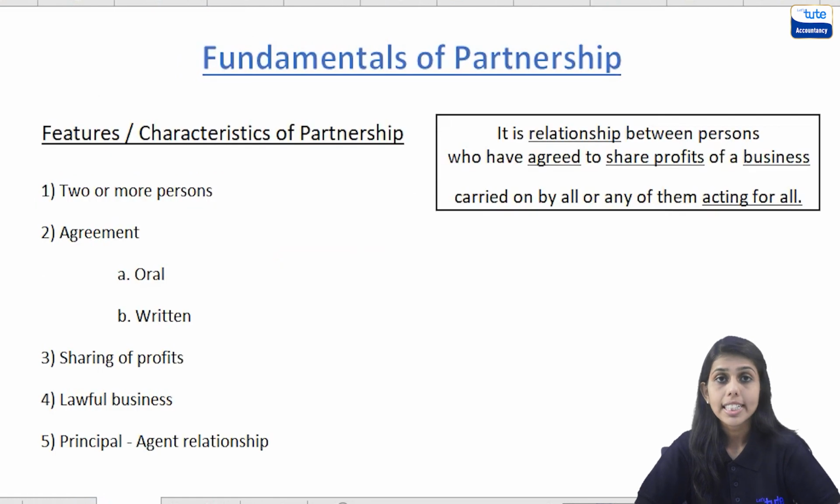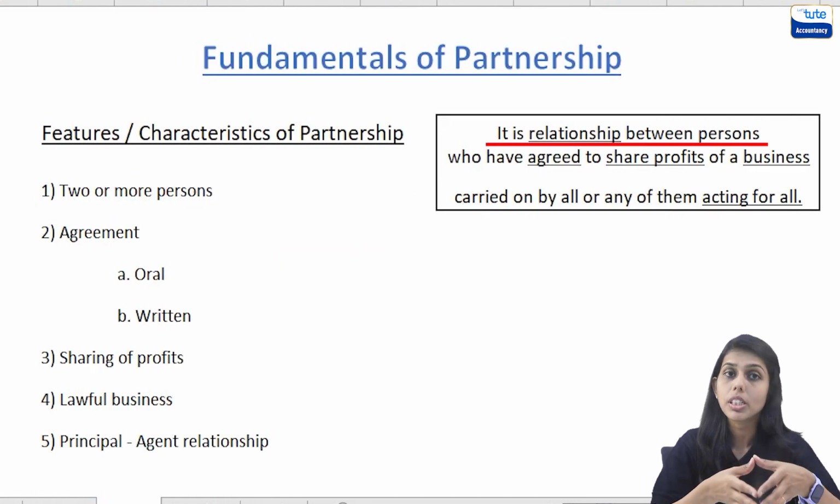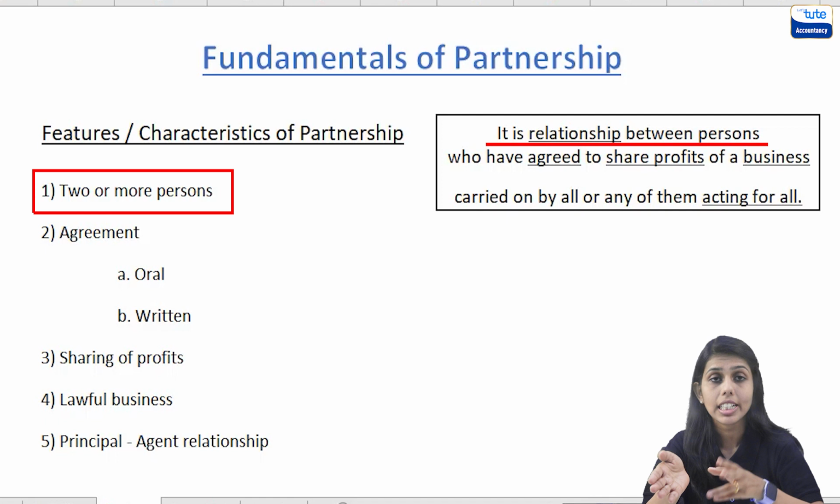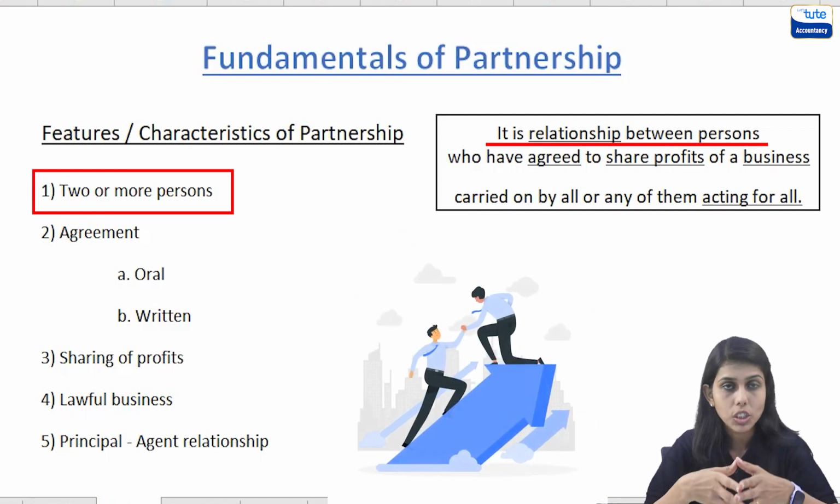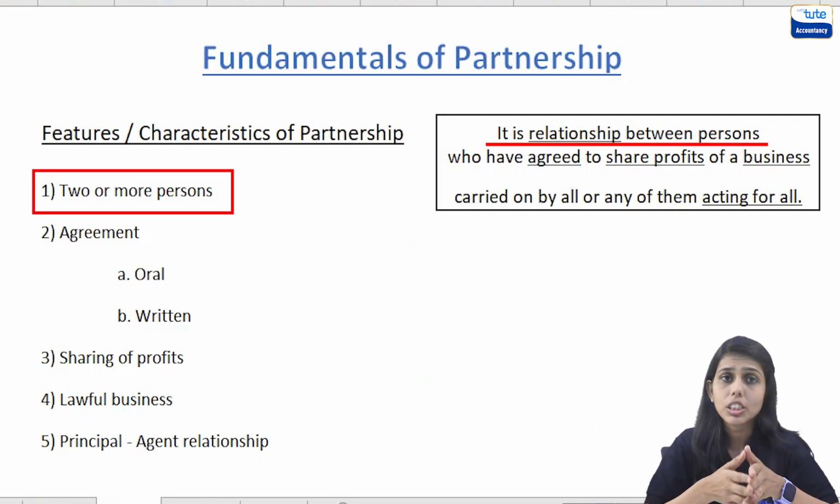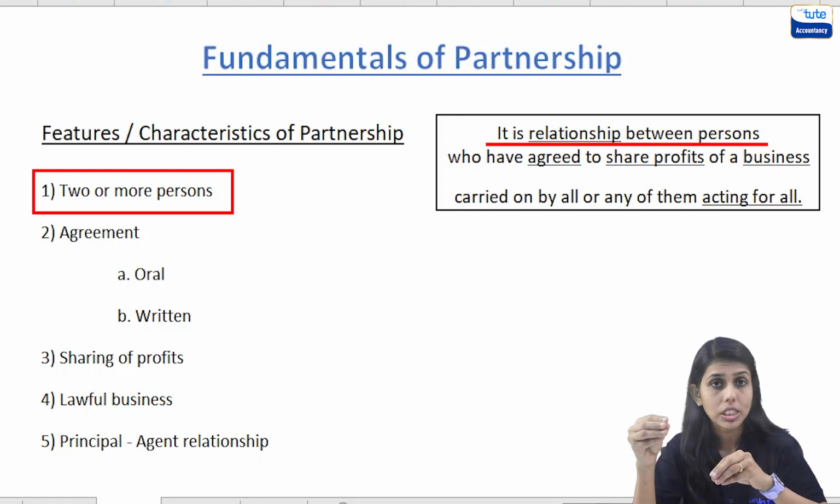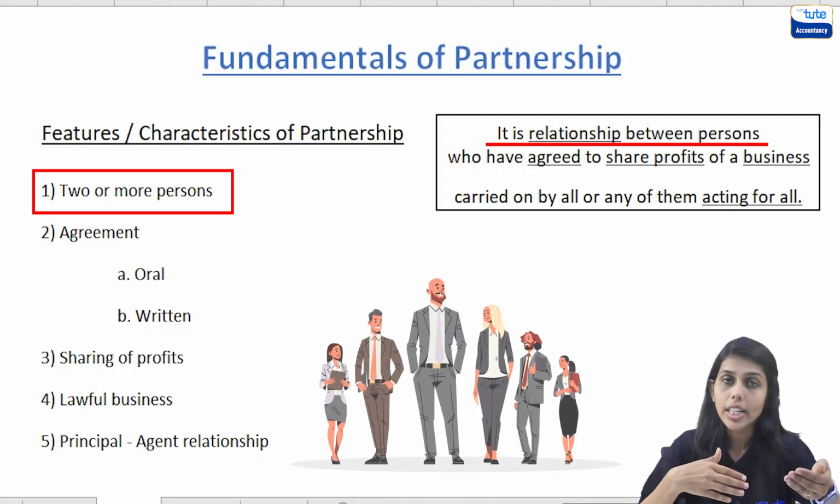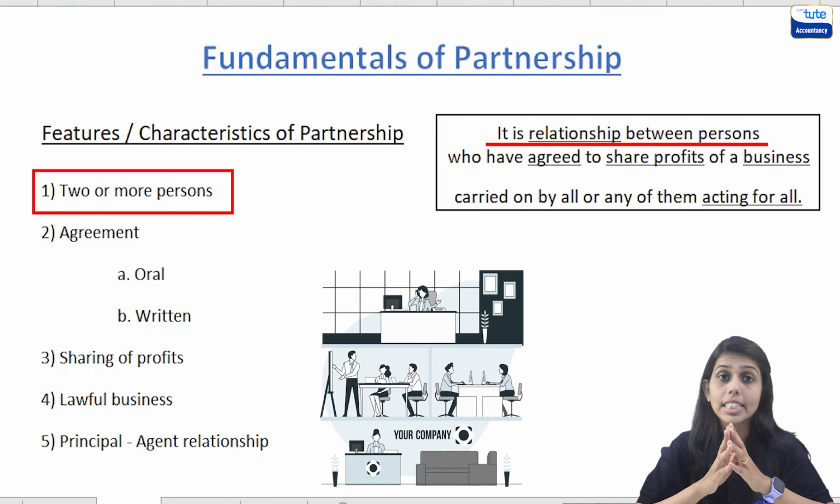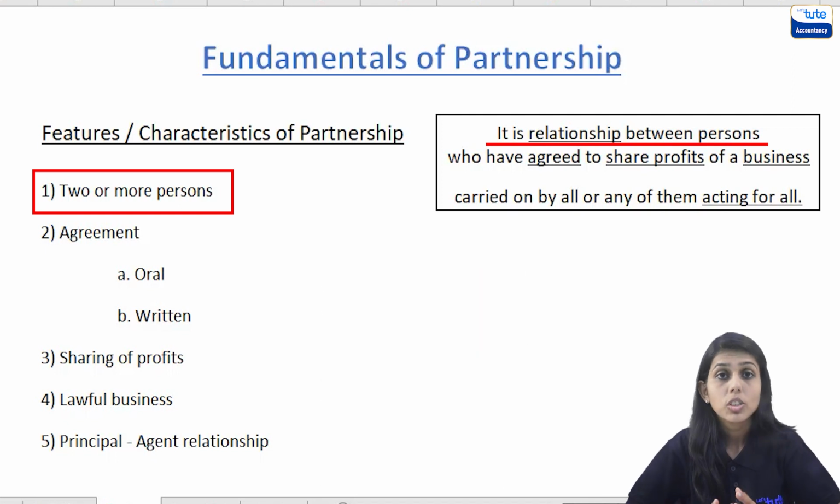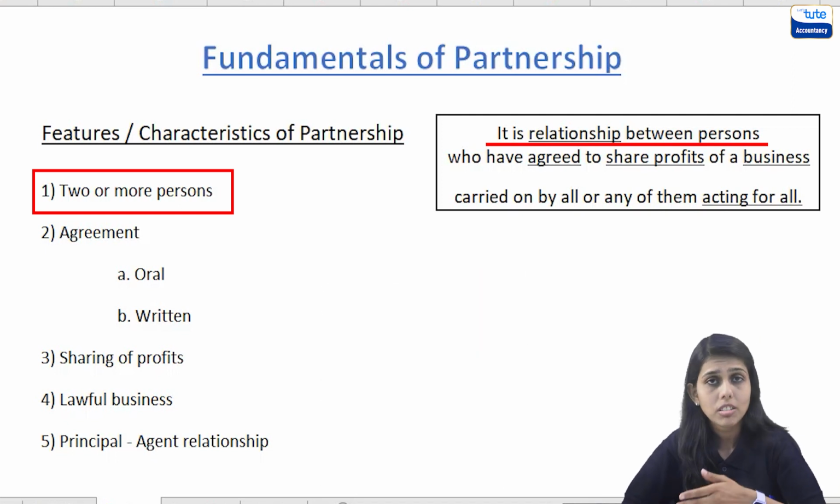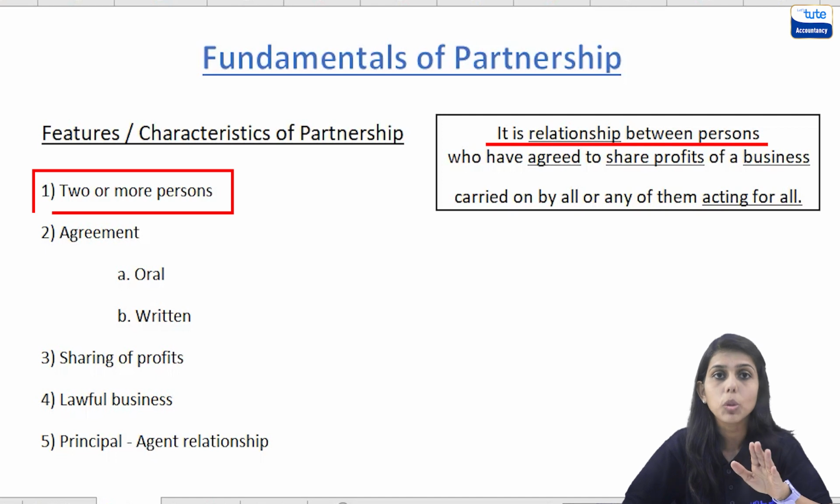Now, first of all, it is a relationship between persons. That is, there have to be at least two persons to start with a partnership firm. To start any partnership firm, it requires minimum 2 persons. So, 2 or more persons can come together and start a partnership firm. Now, in case of partnership firm, there can be maximum 50 partners but not more than that. So, there can be 2 partners or 5 partners or even 20 partners but not more than 50.